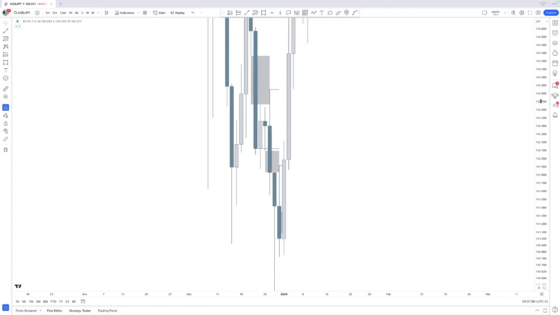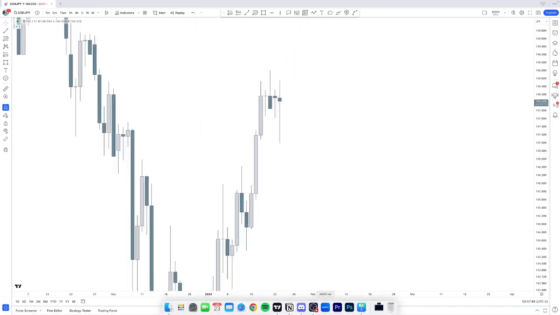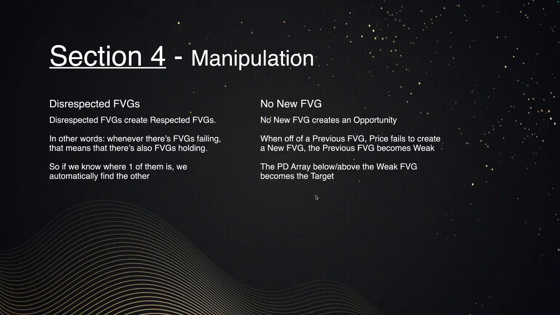So what does this look like when we move from the higher time frame to the lower time frame as well? Well, that is where we first need to understand the next section, which is going to benefit us in understanding overall how the market moves.